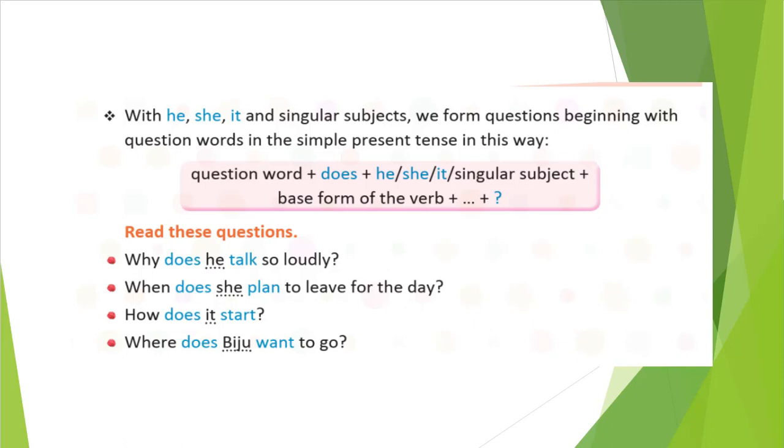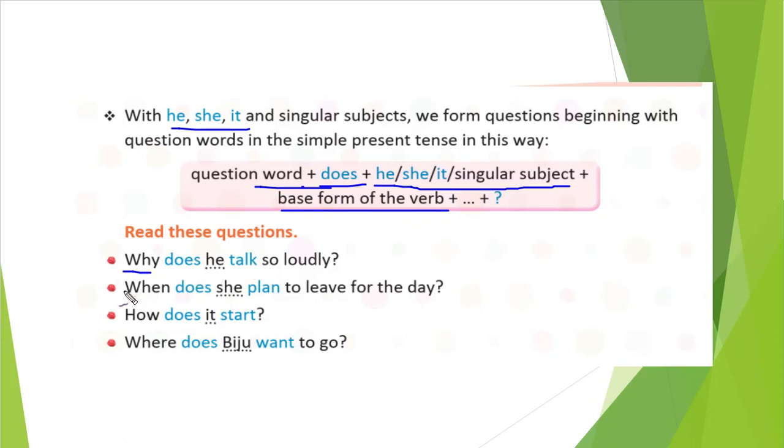So whenever he, she, or it is given, what do you use for a negative sentence? We have used does not, right? So here also we will use does. Whenever he, she, it is there: question word plus does plus our subject, he, she, it, or a singular subject, and then the base form of the verb. That's it. You can see the questions also here.